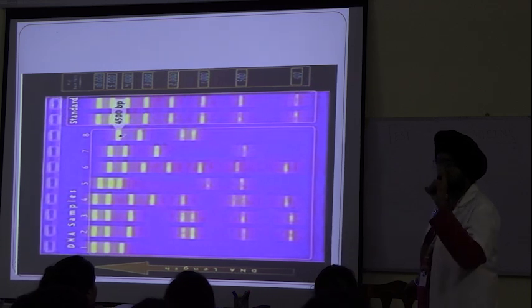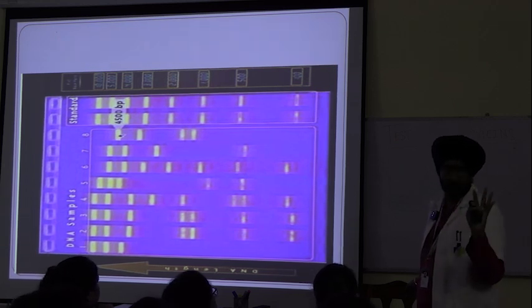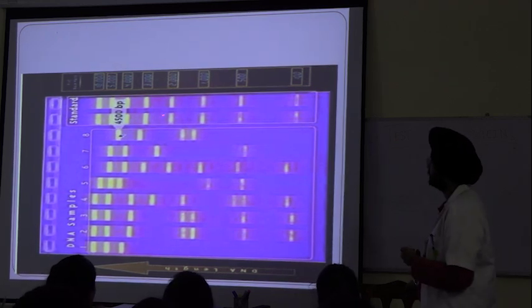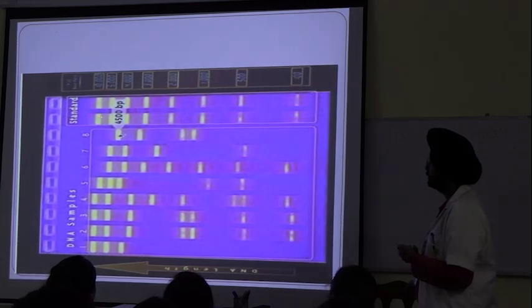The control is also called the standard. We tend to say control, but it can also be termed as standard. So this one is standard or control. You can also write it as control.